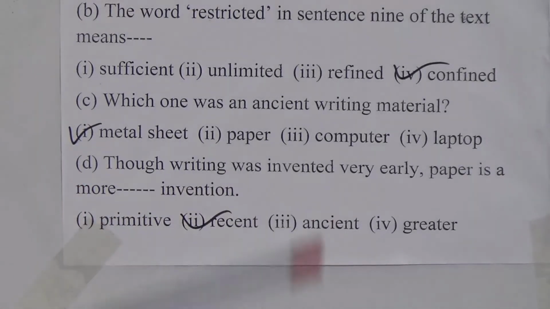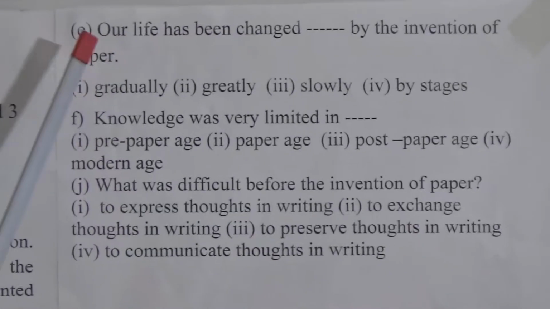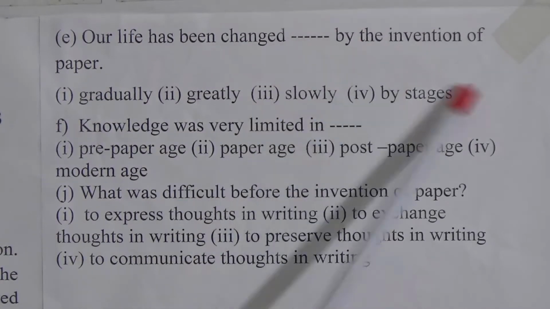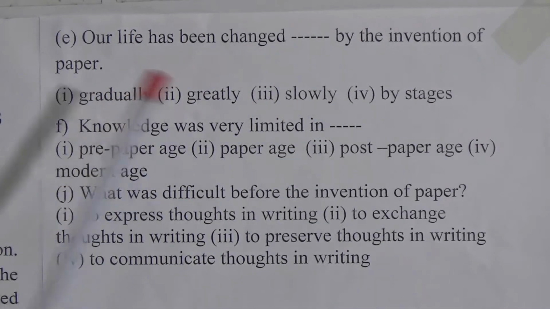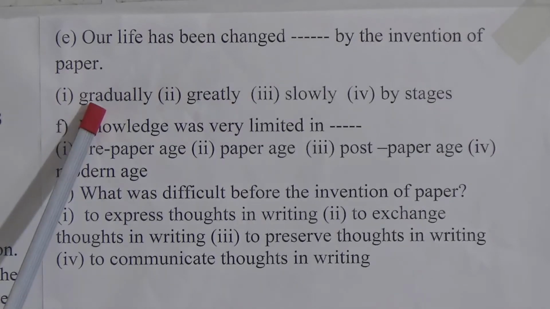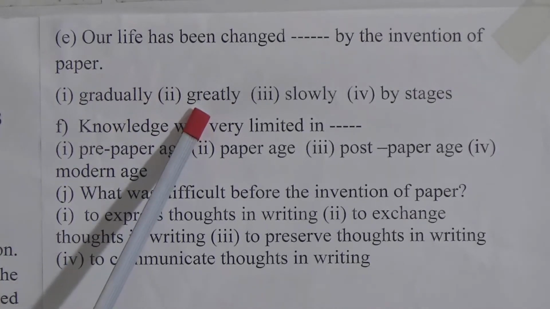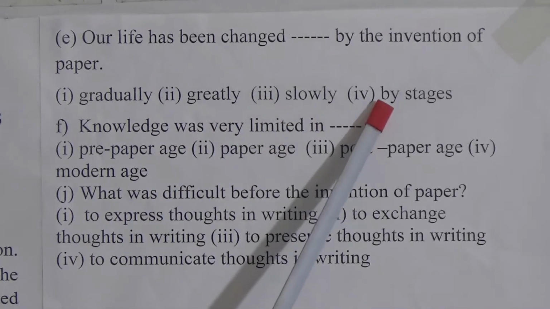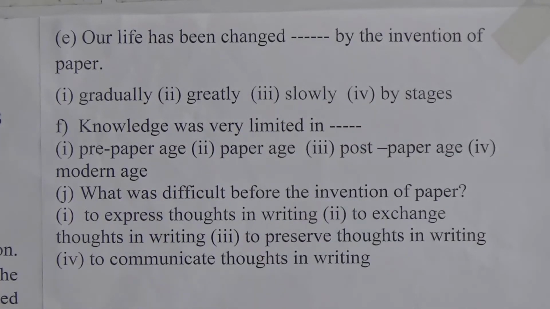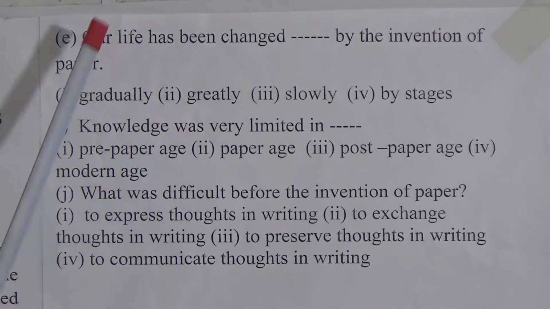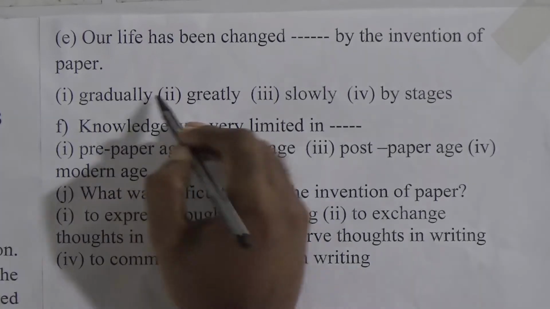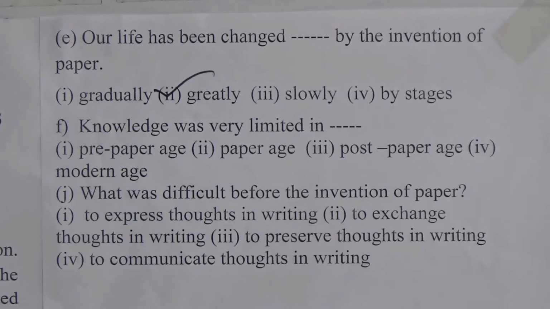Now we need to go to our next page to have question number E. Look here, E number. Our life has been changed dash by the invention of paper. 1 gradually, no. 2 greatly, yes, we can consider. 3 slowly, no. And 4 by stages. So dear students, look at option number 2. That means our life has been changed greatly. Option number 2 is the proper answer.